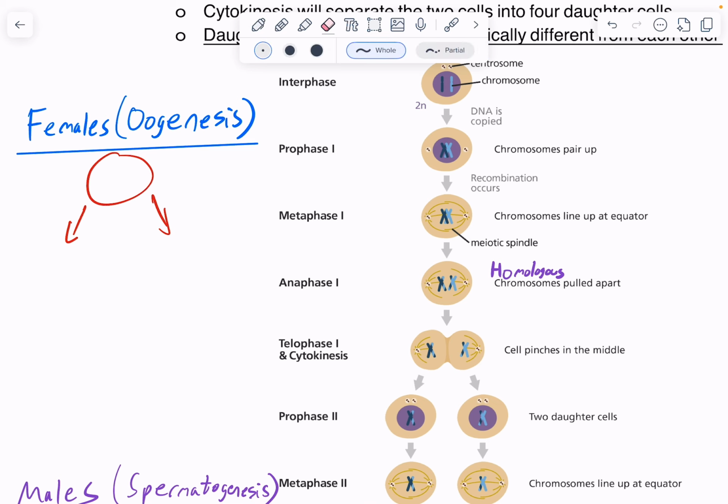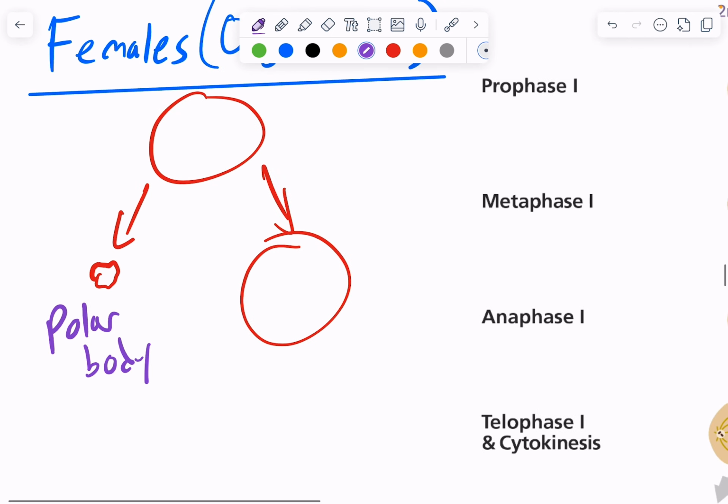So they'll have a big cell here and a very tiny cell here. This is called a polar body. The reason the polar body exists, and it'll eventually degrade and not do anything, is to maintain our chromosomal number.